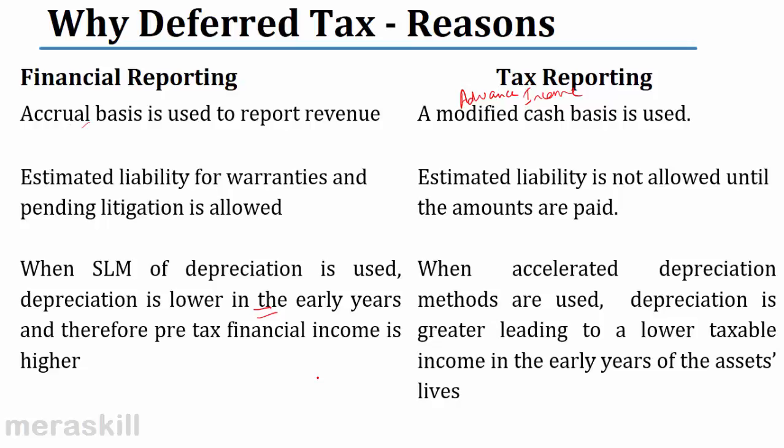These are some of the reasons why there is a difference in the profits as per financial reporting and tax reporting, and therefore a difference between the income taxes actually payable as per the income tax authorities and what we think, as per our financial books, is the tax expense.